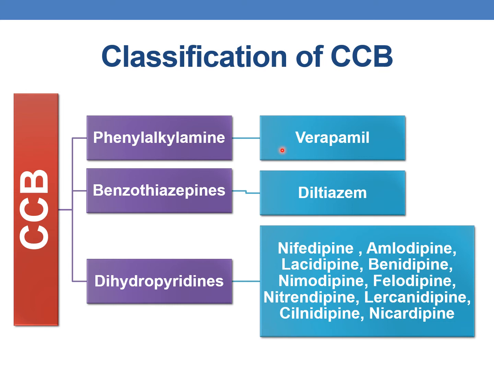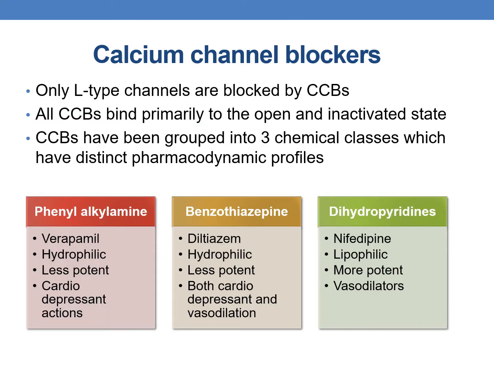The example of phenylalkylamines is verapamil, the example of benzodiazepines is diltiazem, and the examples of dihydropyridines are nifedipine, amlodipine, lacidipine, benidipine, nimodipine, etc. Now coming to calcium channel blockers, only L-type calcium channels are blocked by calcium channel blockers.